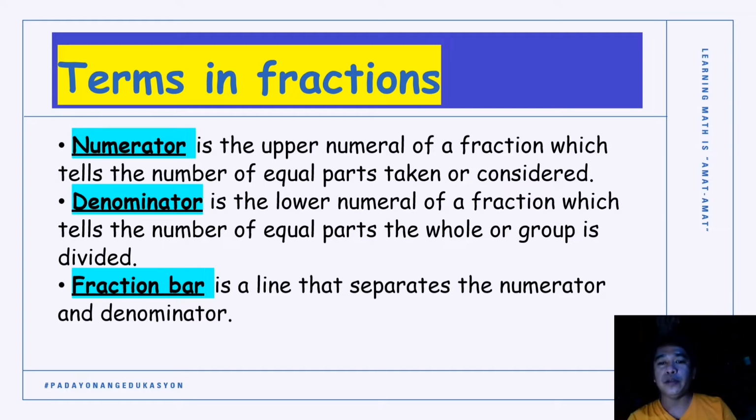So our fraction is 22 over 40. The number that we consider, which is our numerator, is 22, and the total population of grade 6 Avancenia is 40, which is the composition of the whole group, which is our denominator.